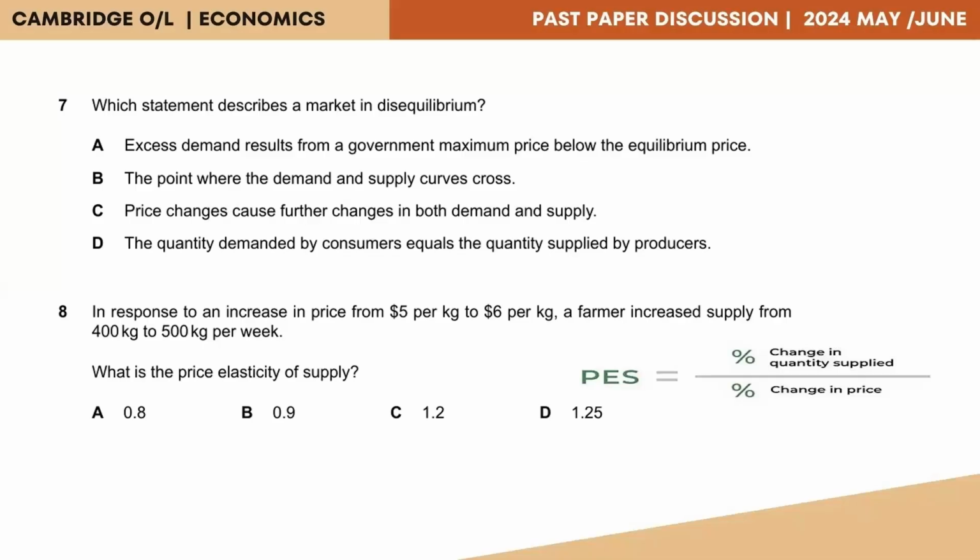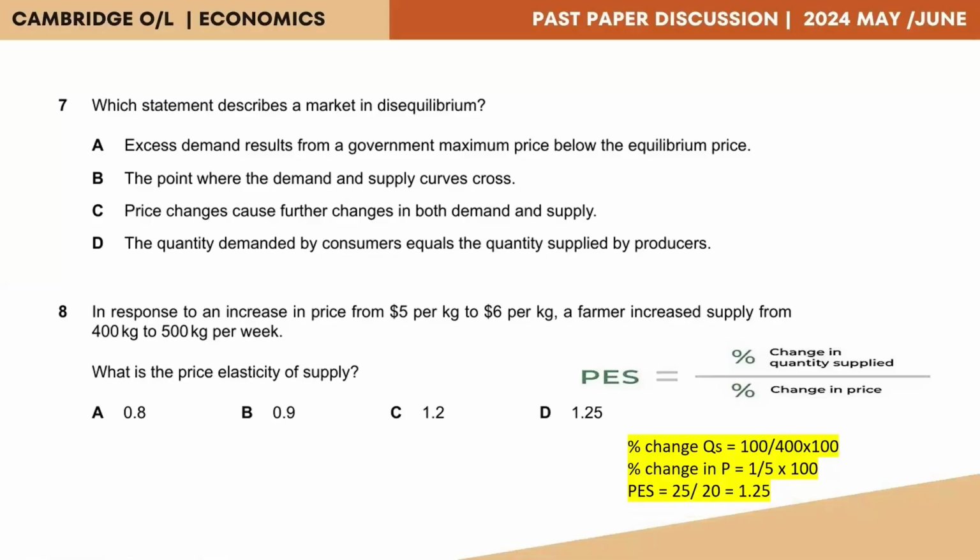Question 8. In response to an increase in price from $5 per kilogram to $6 per kilogram, a farmer increased supply from 400 kilograms to 500 kilograms per week. What is the price elasticity of supply? So we have the formula to calculate price elasticity of supply, which is percentage change in quantity supplied divided by the percentage change in price. So let's take a look at how the calculation would be done.